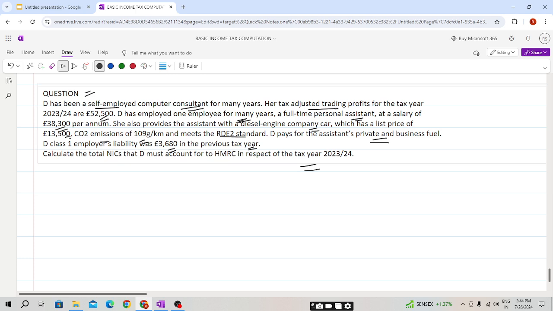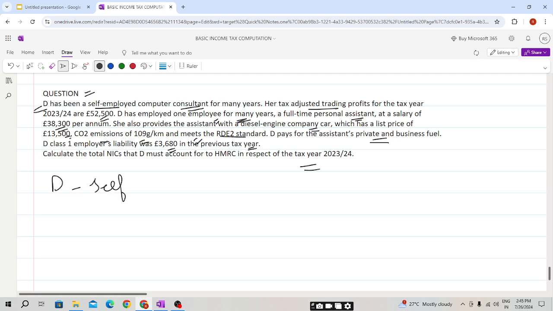So students, here D is self-employed. She needs to pay her Class 2 and Class 4, and D has employed one employee, her personal assistant, and is paying salary. So we need to account for Class 1 and Class 1A NIC also, because we are providing a taxable benefit here, students. Now students, first we will be covering D.